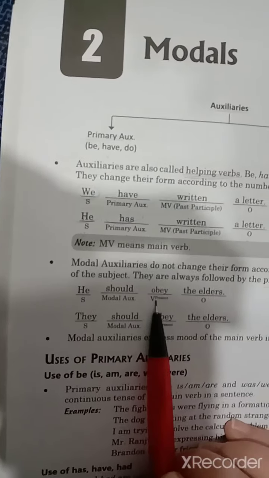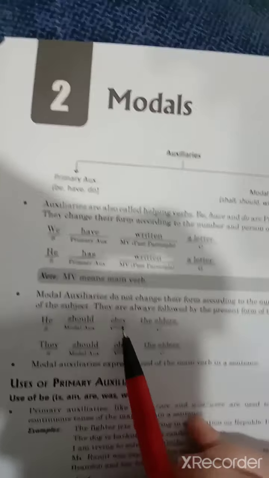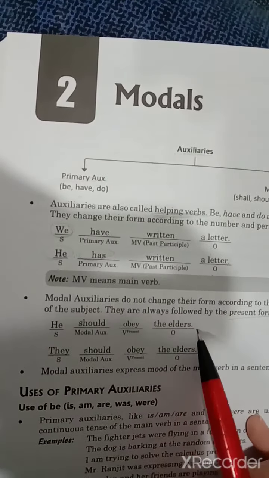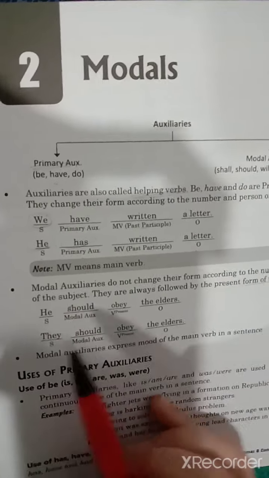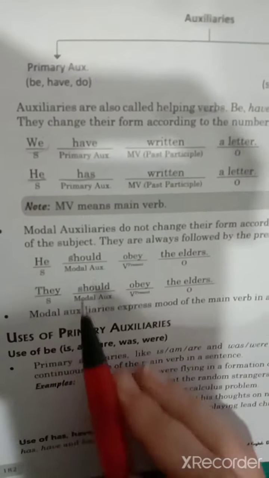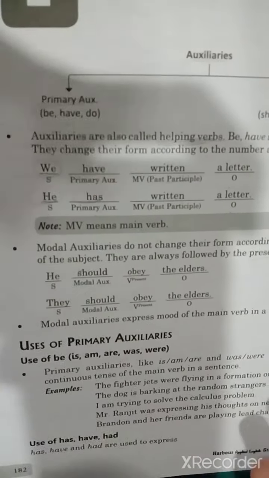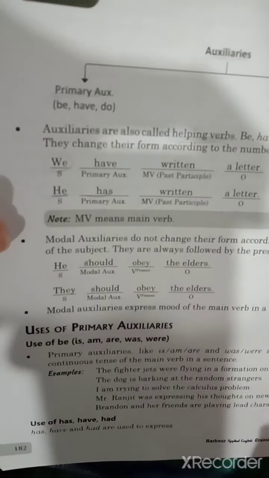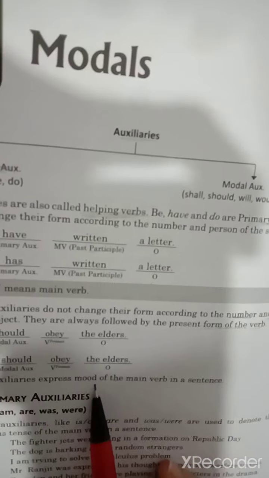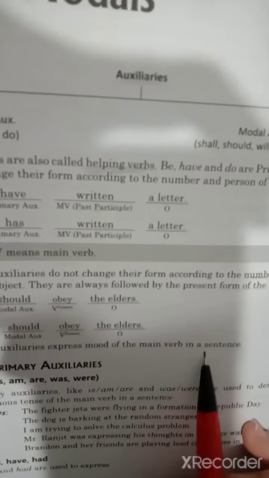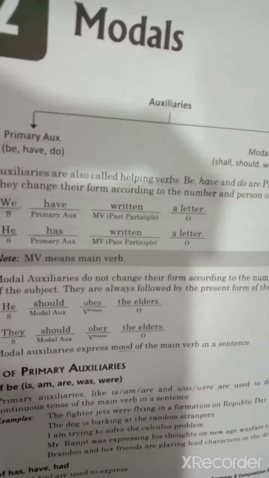He should obey the elders. So he is the subject, should is the modal auxiliary, obey is the verb, and the elders is the object. They should obey the elders. Again, even with they you can use should, and even with he. With singular and plural both you can use should. So it's not specific that only with a particular subject you have to use it. Modal auxiliaries express the mood of the main verb in the sentence.